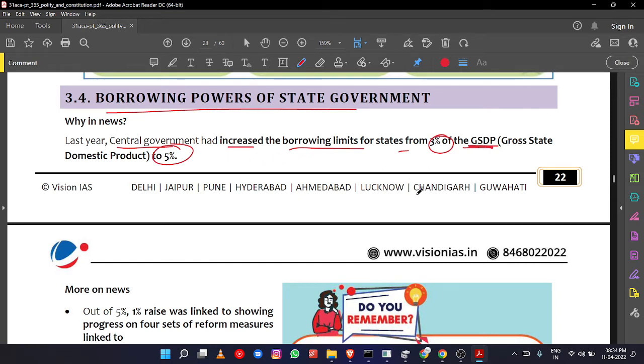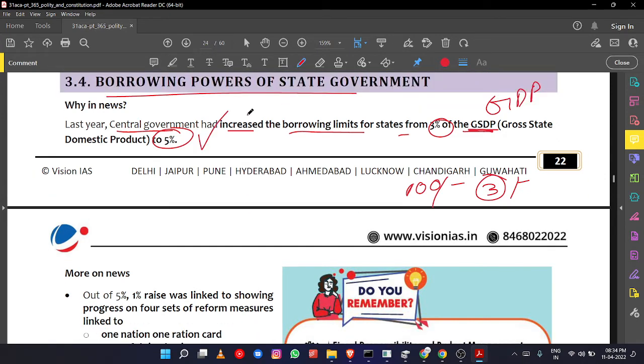If 100 units is the state's gross domestic product, GDP is there, no? That is at the overall country level. But for each state, there will be a state gross domestic product, state GDP, also called GSDP. So if 100 units is there, 3% means 3 units. If 100 rupees is the state's GSDP, 3 rupees the state government can borrow. That limit has been increased to 5%.